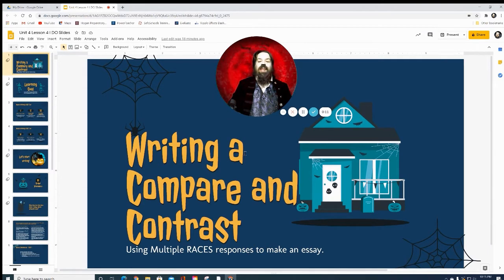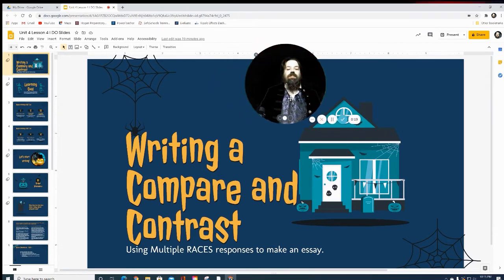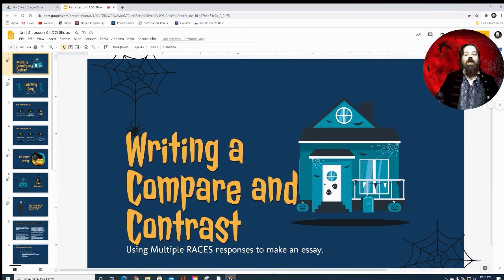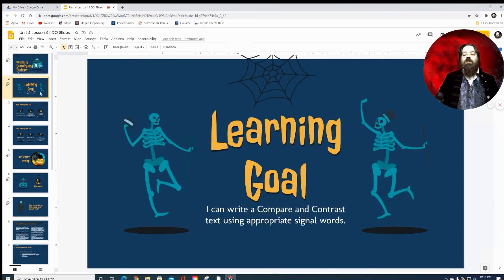Today, we will be writing a compare and contrast using multiple races response to make an essay. Our learning goal is to be able to say, I can write a compare and contrast text using appropriate signal words by the end of this lesson.